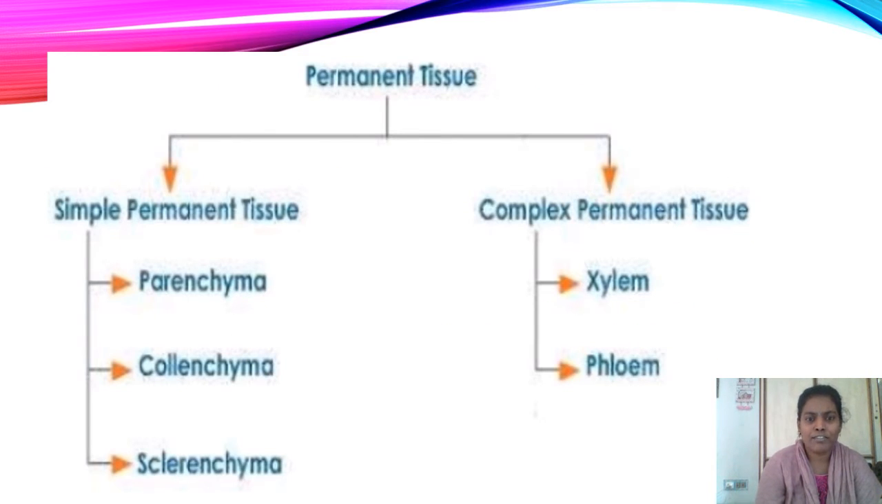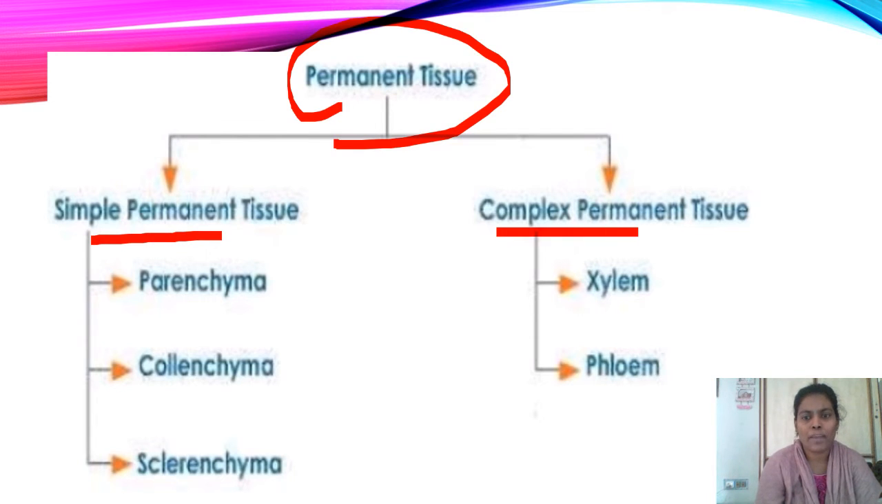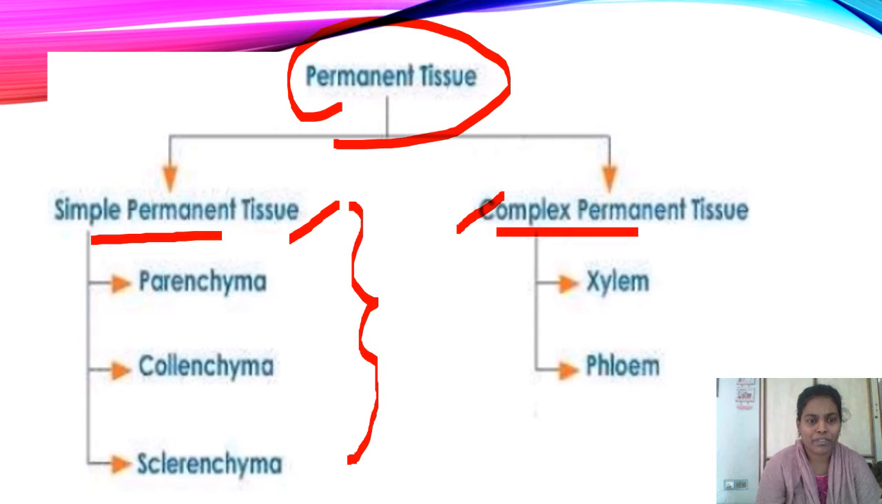Look at the flowchart here. Permanent tissue is classified into two types, simple permanent tissue and complex permanent tissue, based on the type of cells. Simple permanent tissue contains only one type of cells. Complex permanent tissue contains more than one type of cells. Again, if you observe, simple permanent tissue is divided into three types.